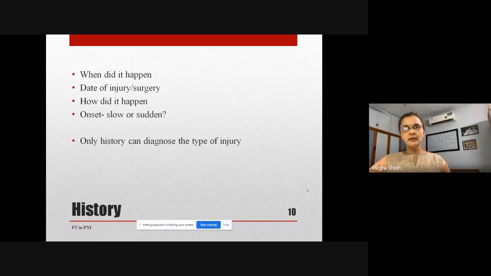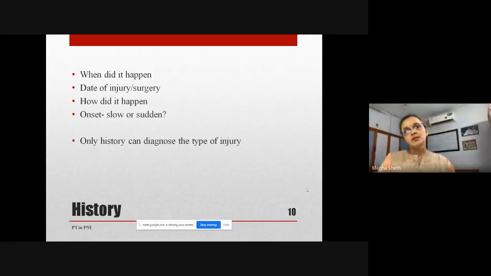Another way in which radial nerve palsy can take place is, I had the injury, I had the surgery, and after surgery, in about 2 or 3 weeks, I started developing the wrist drop. So then maybe there is callus formation that has taken place, which is impinging on the radial nerve. So this person probably needs to go into surgery so that the nerve can be released from the callus. So history is very important in diagnosing the type of injury.